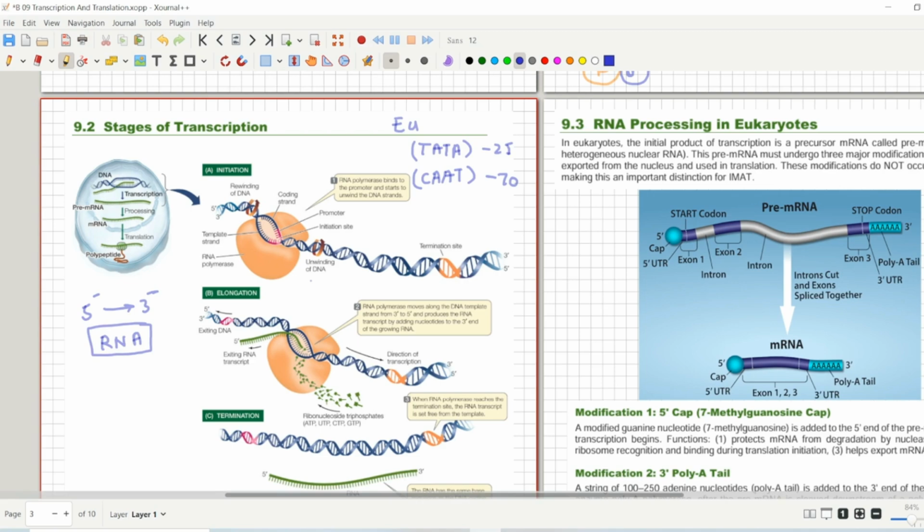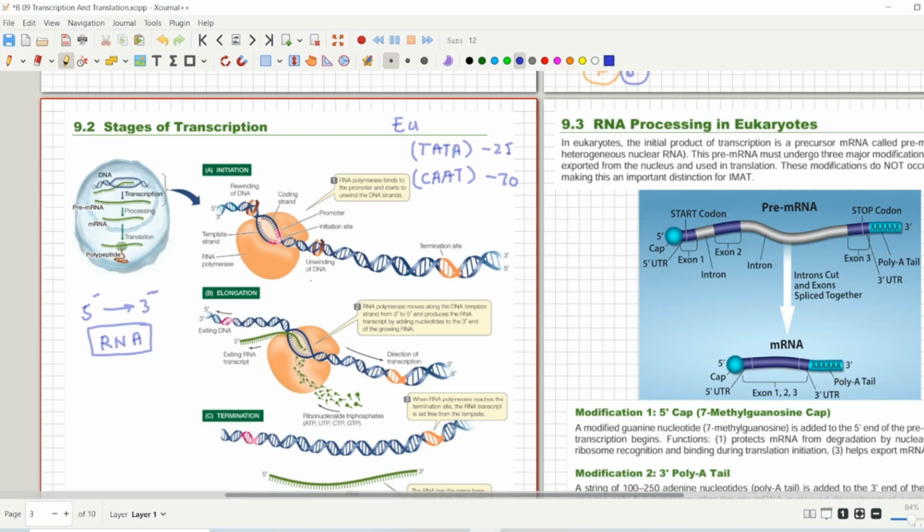Both are opposites, so there are many things to keep in mind. RNA polymerase keeps moving along towards the terminator region of the gene, where the gene ends. Besides this, the transcription bubble also moves along the DNA.